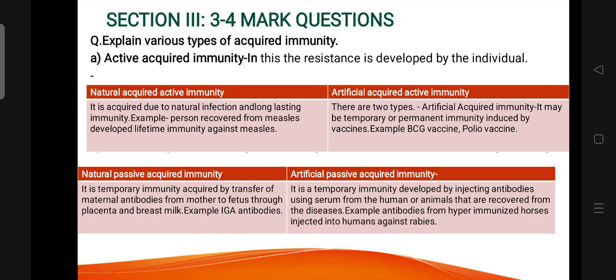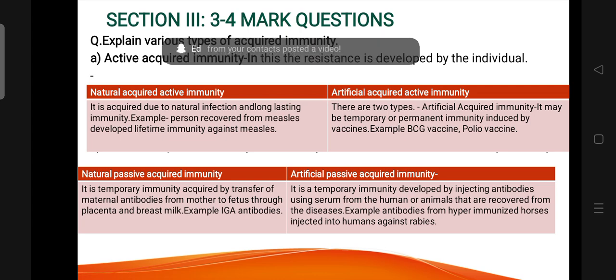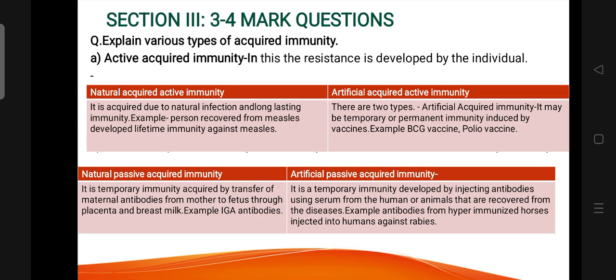It is acquired due to natural infection and is long lasting immunity. Example, a person recovered from measles develops lifetime immunity against measles. Artificial acquired active immunity may be temporary or permanent immunity induced by vaccines. Example, BCG vaccine, polio vaccine.